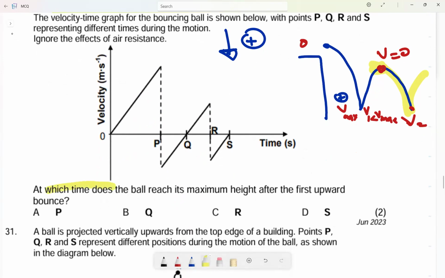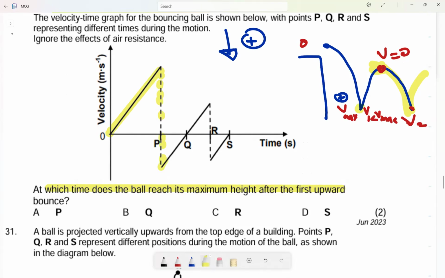At which time does the ball reach its maximum height after the first upwards bounce? Let's check. Here it is from the height. Therefore, it goes up. Again, therefore here it goes down. The velocity increases because, as it goes down, the velocity increases. Therefore, here it tells you it is at the ground. Therefore, it will go up.